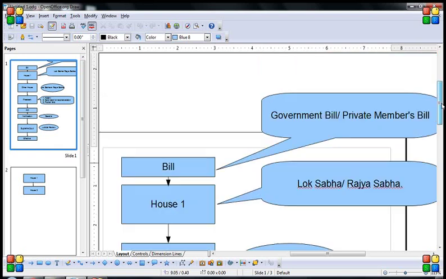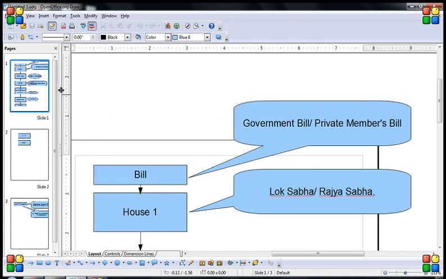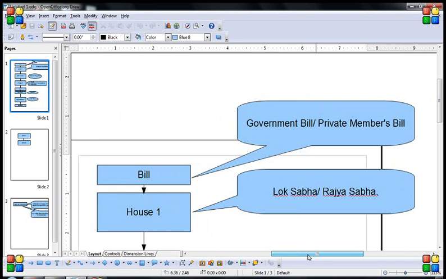Today let's see how a bill is passed and how it gets converted into an act. This is just an overview, and there could be some exceptions to this process that we will discuss in later videos. This is some kind of overview only. Okay.